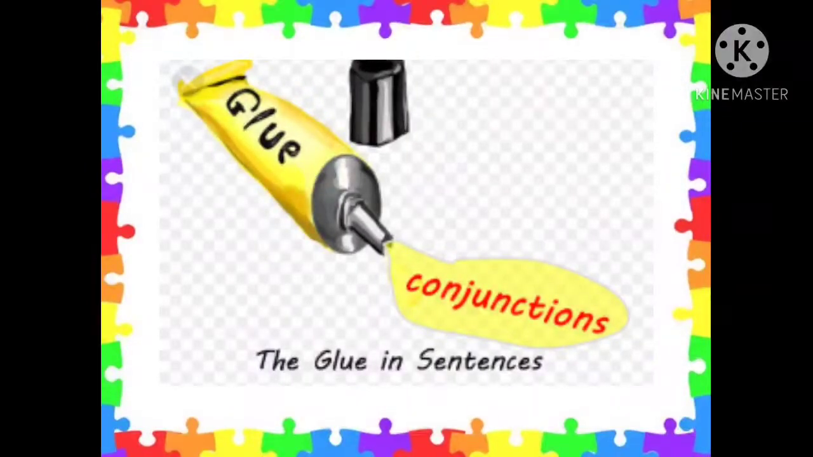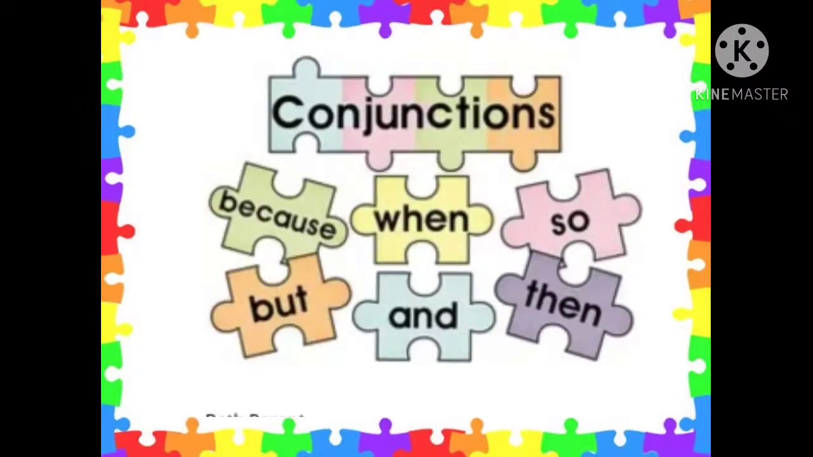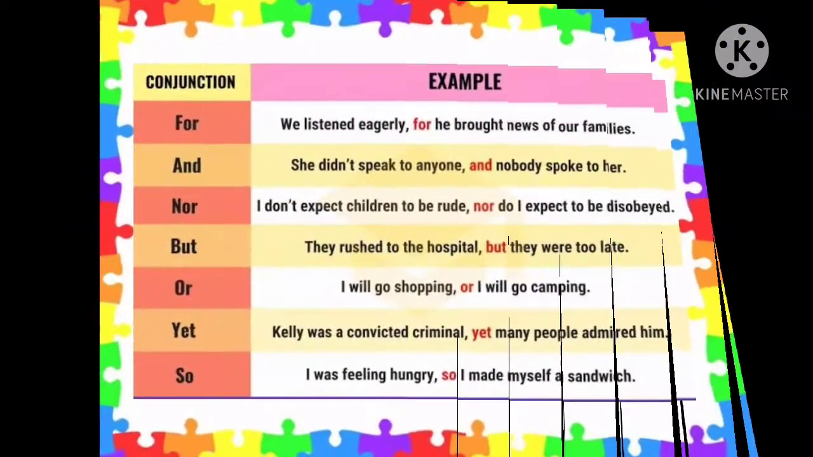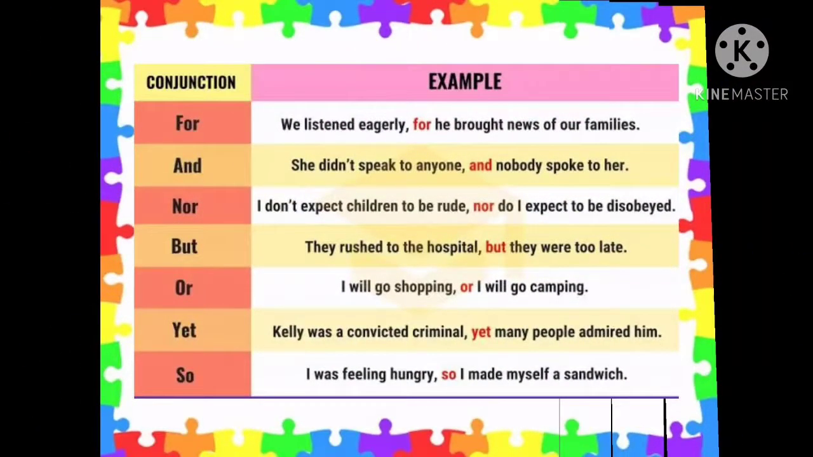So students, we can say that conjunctions act as a glue in a sentence. How? Because students, you know that the work of glue is to join things, is to fix things. Similarly, the work of conjunction is to join sentences. Now let's have a look at some other examples of conjunctions: because, when, so, but, and then. These are other examples of joining words or conjunctions which join sentences. Let's have a look at some examples of conjunctions in sentences.